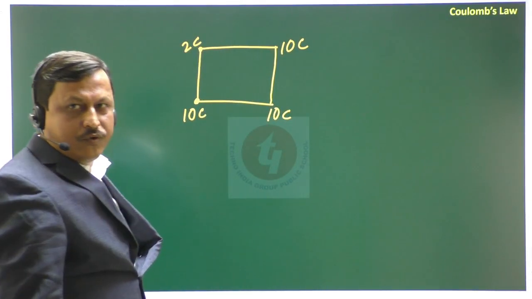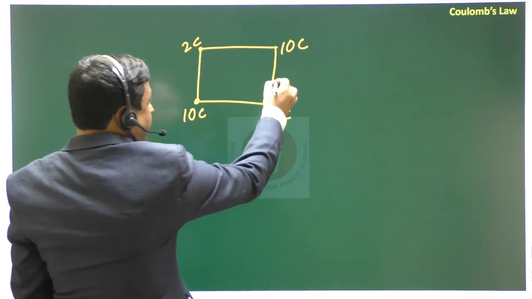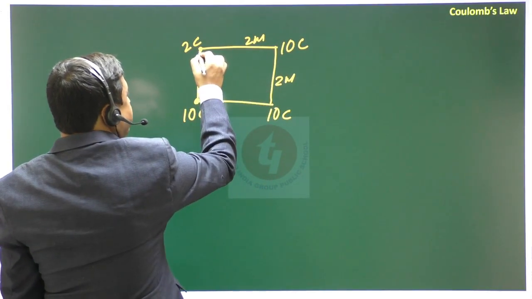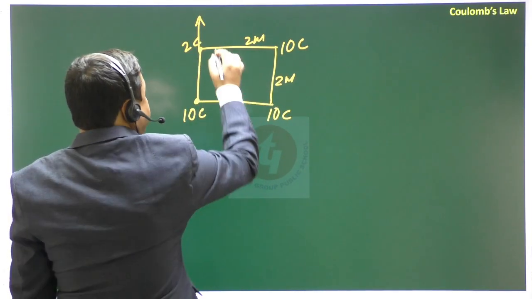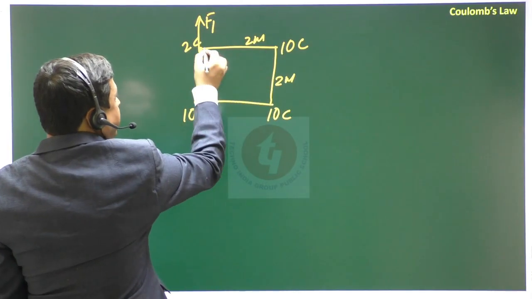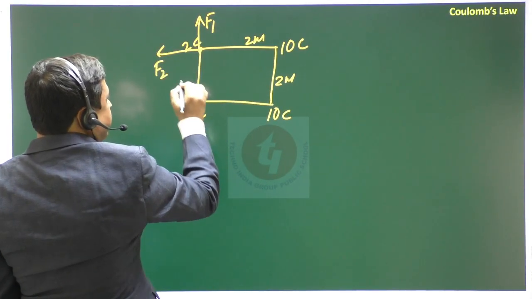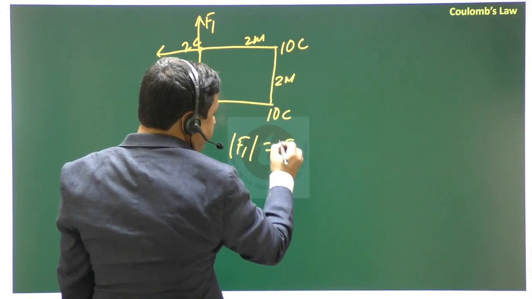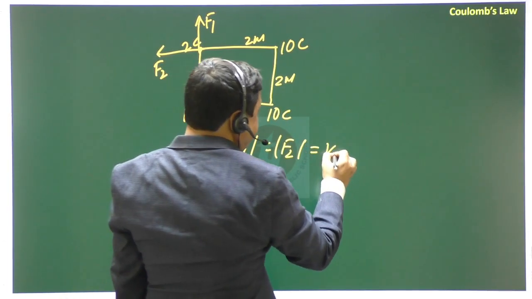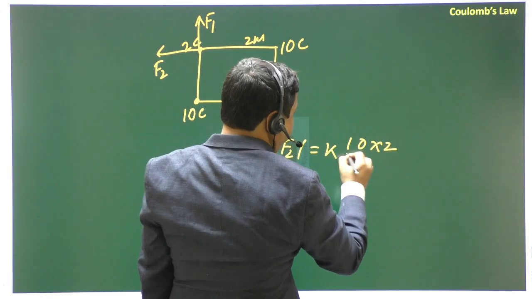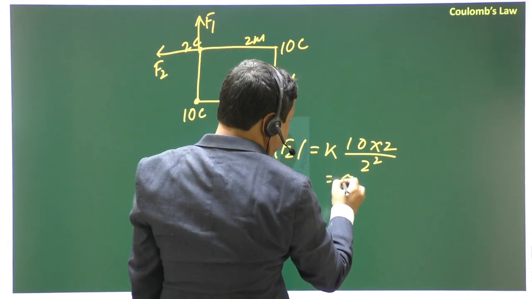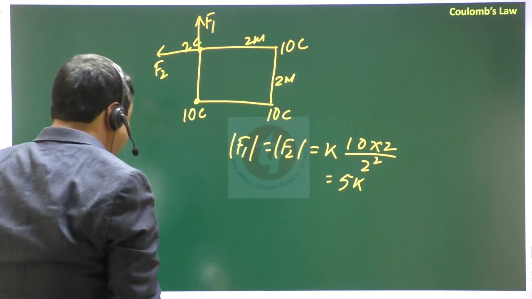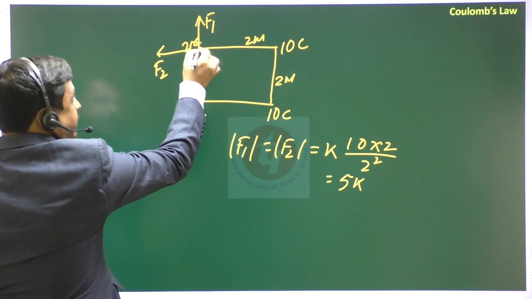You have to find the force on the 2 coulomb charge, and the side is 2. This 10 coulomb repels 2 coulomb in this direction. Say this is F1, this is F2. F1 and F2 will be K into 10 into 2 by 2 square, so that will be 5K, and 5K, 5K, the angle between these two is 90 degree.